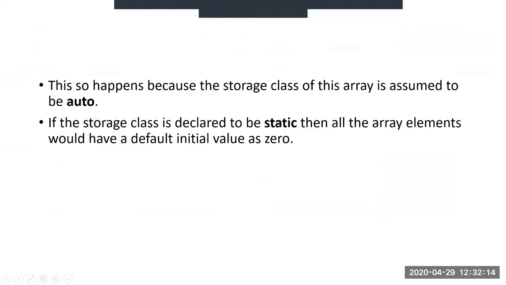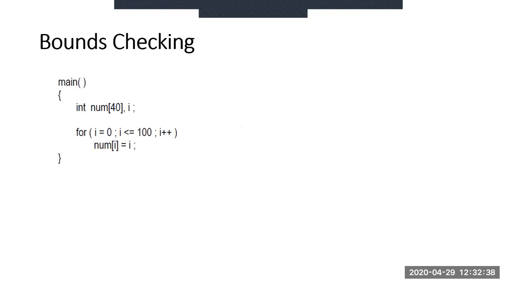The garbage values are getting printed because the storage class of this array is by default assumed to be auto. If the storage class is declared to be static, then all the array elements would have a default initial value of 0. Fine, then it is not going to prompt us with a garbage value or a random value.